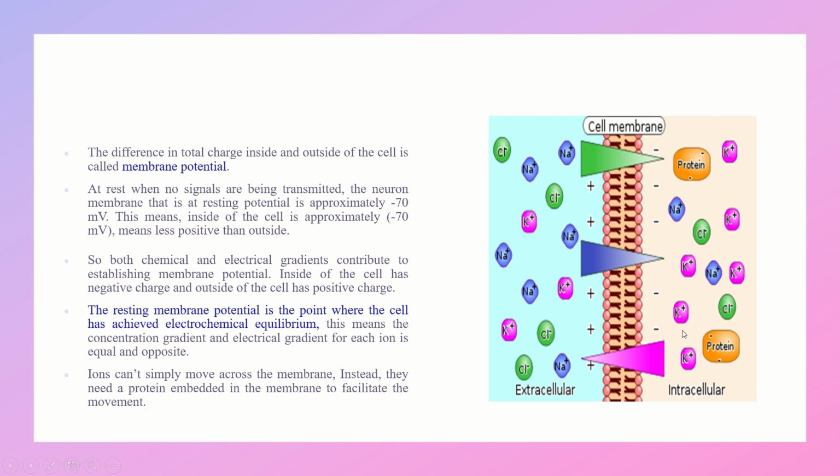This means the concentration gradient and electrical gradient for each ion are equal and opposite. And ions can't simply move across the membrane. Instead, they need a protein embedded in the membrane to facilitate that movement.